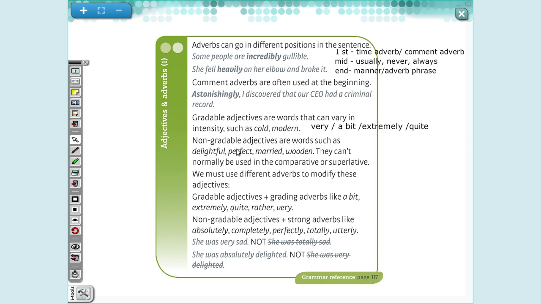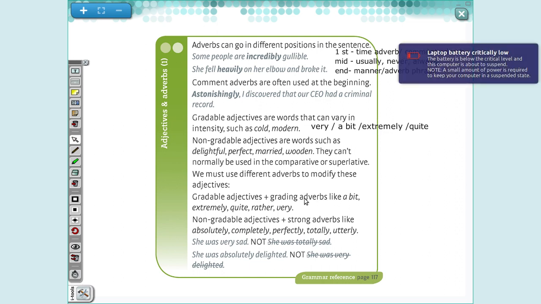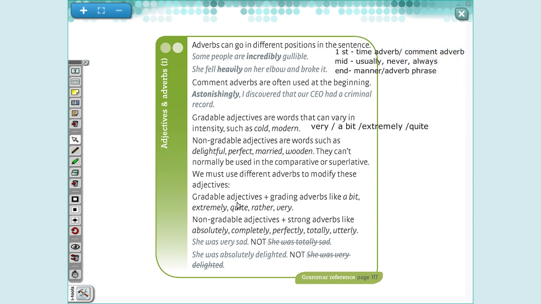Eu não posso dizer muito perfeito, muito congelante, for example. And we have some adverbs that we put to give emphasis, to emphasize these adjectives. When I have gradable adjectives, I can use a bit, extremely, quite, rather, and very. And non-gradable adjectives, absolutely, completely, perfect.